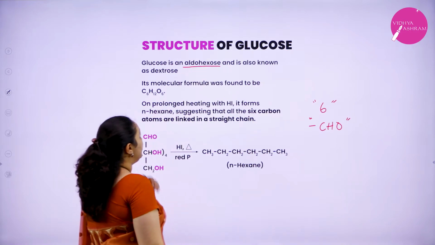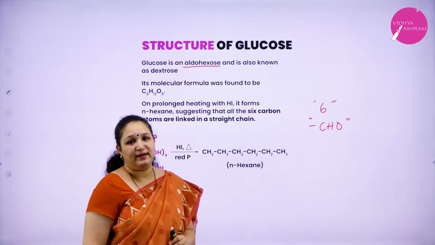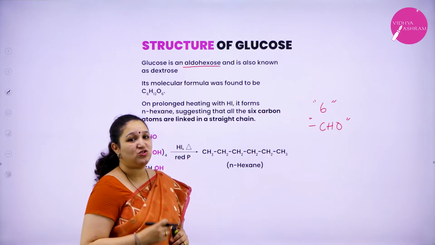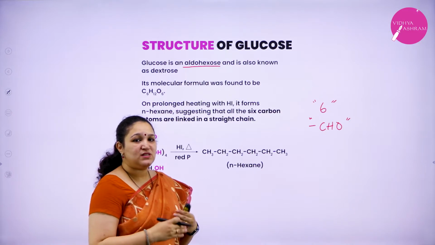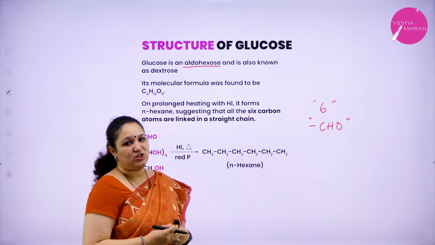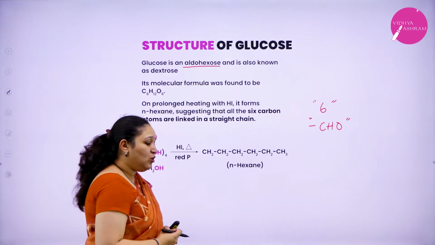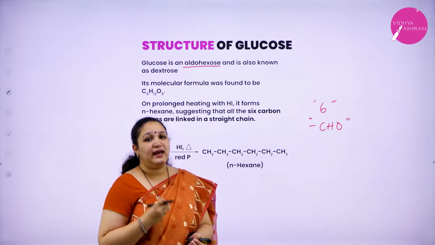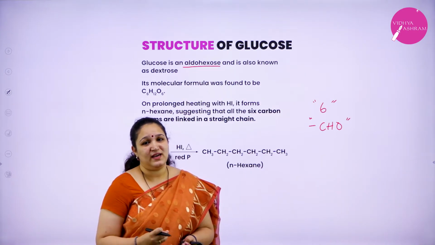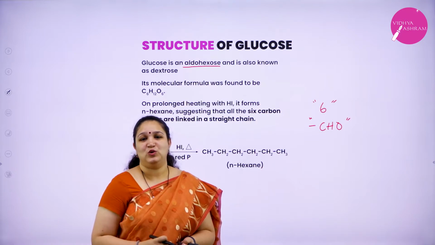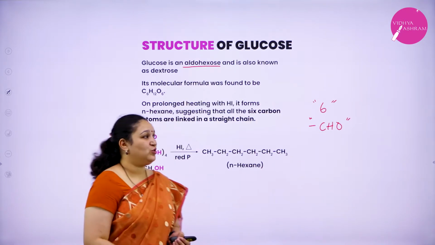It is also known as dextrose because it is dextrorotatory. It will rotate the plane polarized light towards the clockwise direction. Glucose is also called grape sugar because ripe grapes contain 20% of glucose.